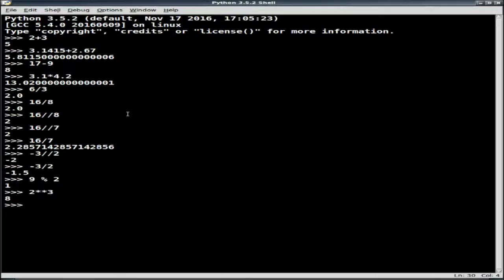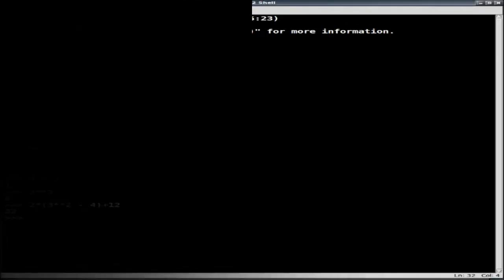And so I can combine these in the usual way that we're used to doing in mathematics. So let's say that I wanted to do 2 times 3 raised to the 2nd power minus 4 plus 12. If I do that, it's going to turn around and hand me 22, in the usual way that I would think things should be evaluated. And so what we see in Python is exactly what we would evaluate on paper.